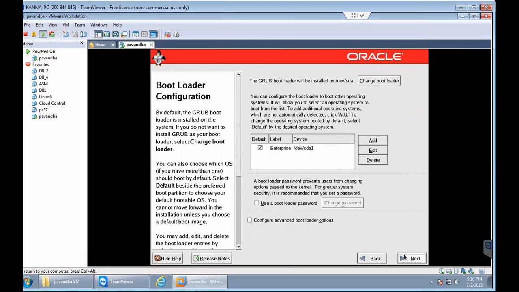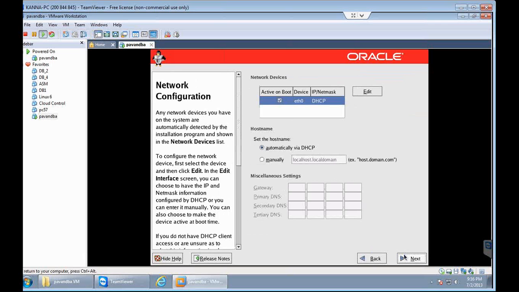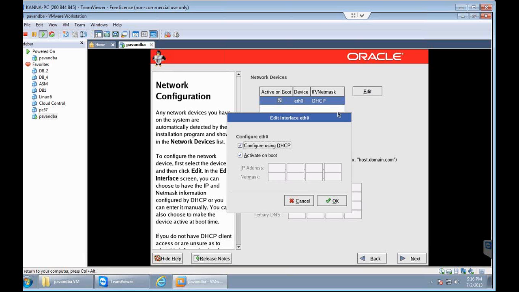Here we don't need to make any change, so click on next. And here you need to provide the IP address for the machine and all those things. How you are going to provide the IP address, I am going to show you. For example, you need to go here, click on edit and uncheck the first option. The first option is configuring using DHCP. Don't select that option, just uncheck it, and then you need to come back to Windows OS.